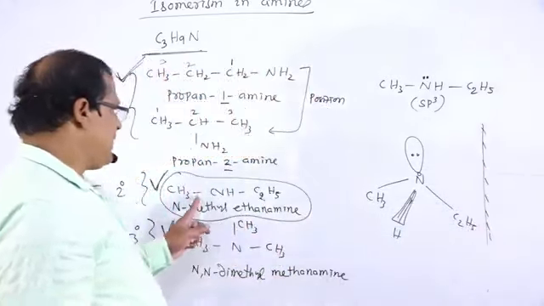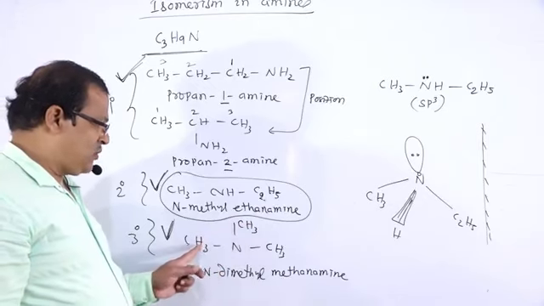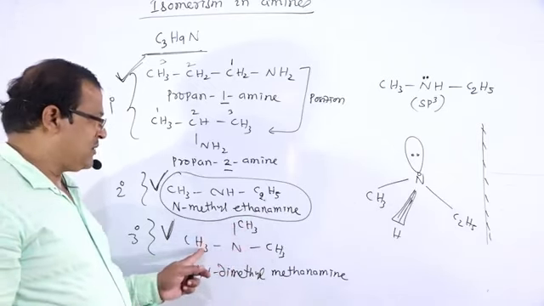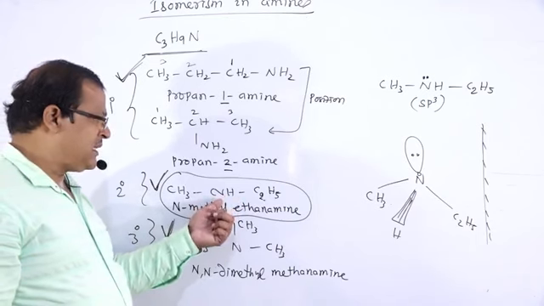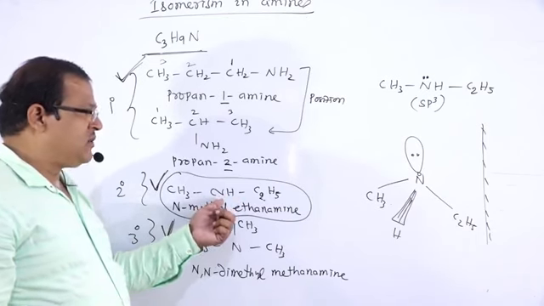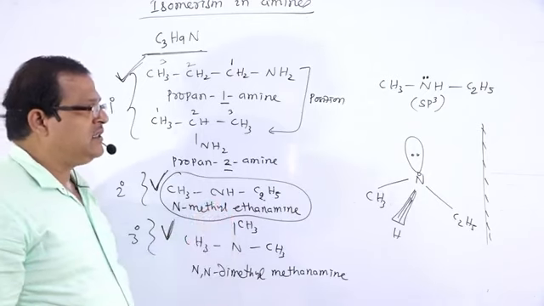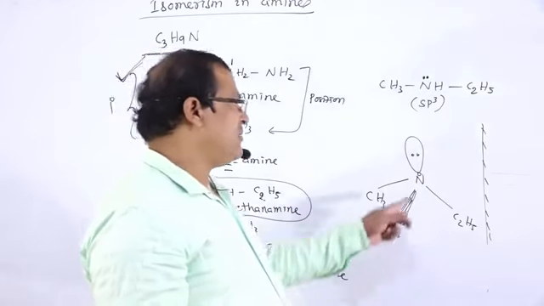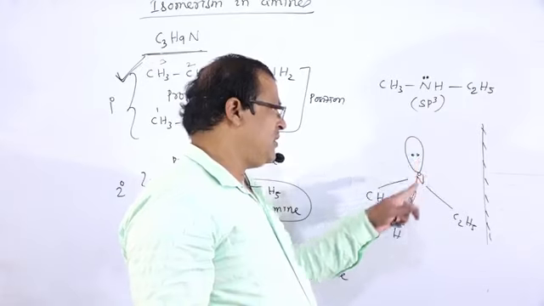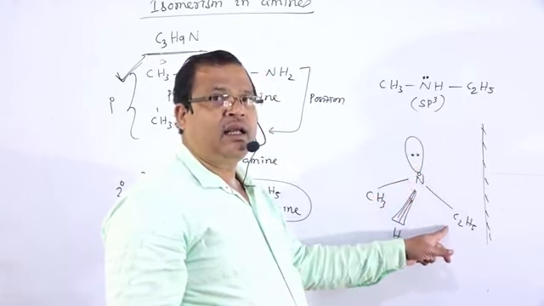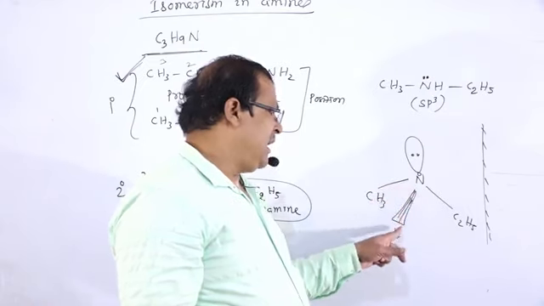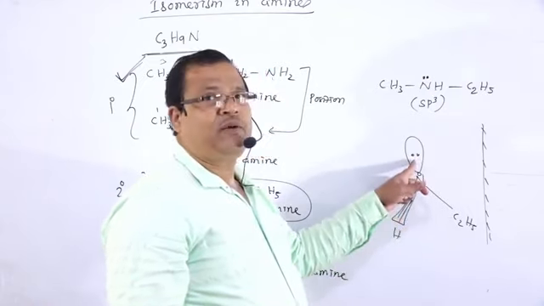This compound has the ability to show it. The other compound will not show it, because all the other three alkyl groups are the same methyl group. So this will act just like the asymmetry center. This will act just like the asymmetry center, that contains the nitrogen atom attached to a lone pair of electrons, methyl group, hydrogen and ethyl. Methyl, hydrogen, ethyl and lone pair of electrons.